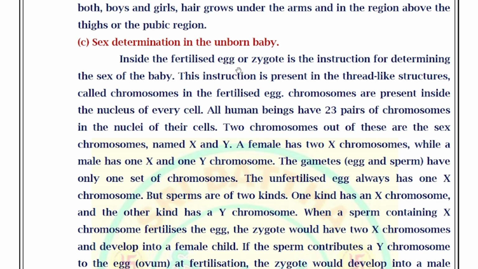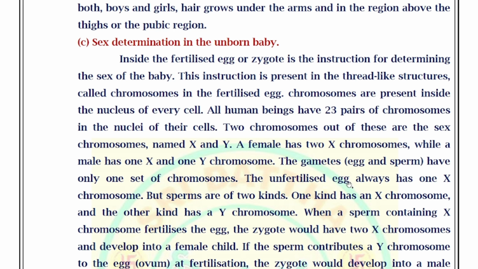Inside the fertilized egg or zygote is the instruction for determining the sex of the baby. This instruction is present in the thread-like structures called chromosomes in the fertilized egg. Chromosomes are present inside the nucleus of every cell. All human beings have 23 pairs of chromosomes in the nuclei of their cells. Two chromosomes out of these are the sex chromosomes named X and Y. A female has 2 X chromosomes while a male has 1 X chromosome and 1 Y chromosome. The gametes, that means eggs and sperms, have only one set of chromosomes.